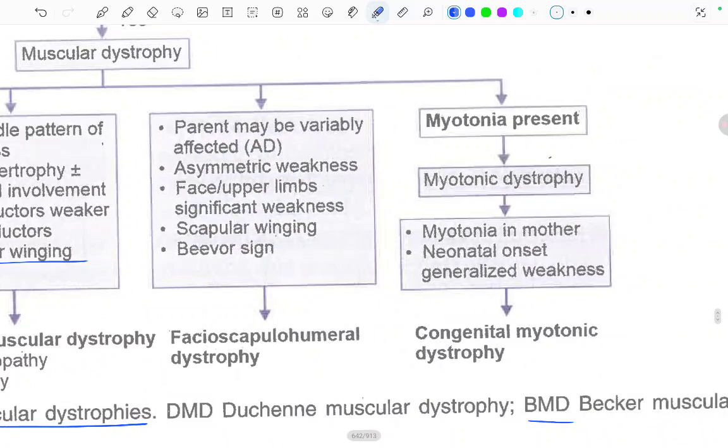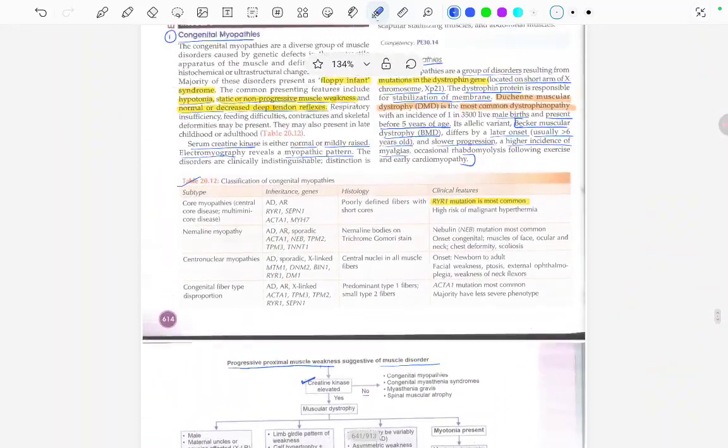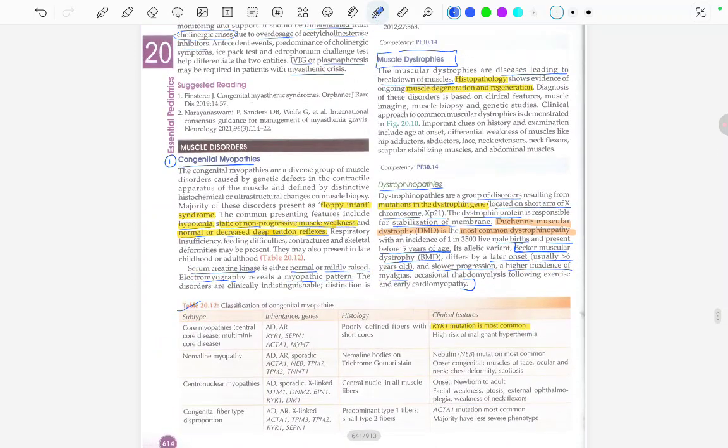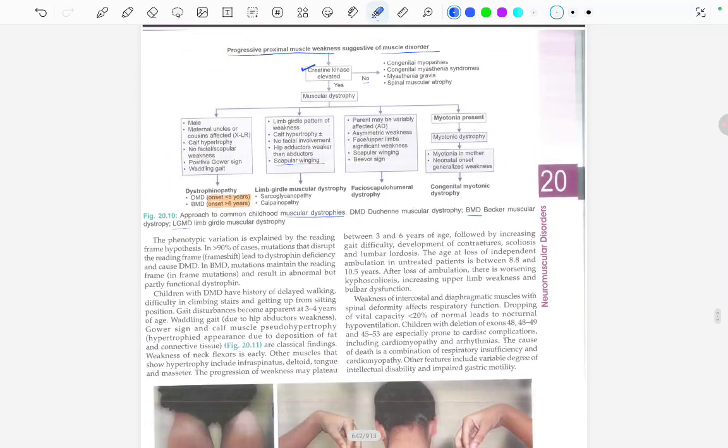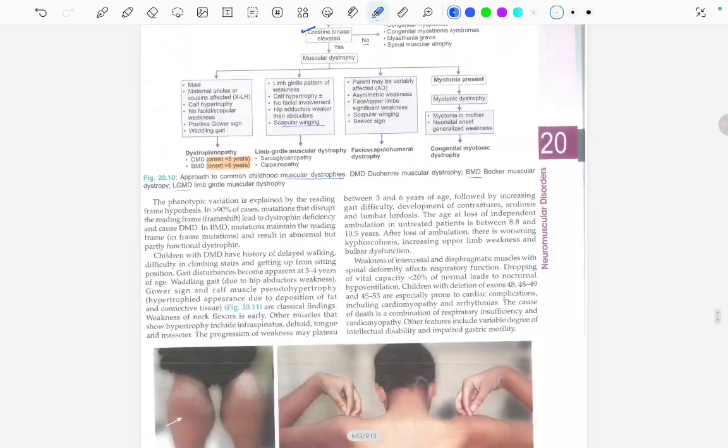Now coming to congenital myotonic dystrophy, in which myotonia is present. Myotonia was seen in the mother, and there is neonatal onset generalized weakness. Then we have to call this congenital myotonic dystrophy. Yeah, we covered all this. Now, this dystrophinopathy is being continued here. Let's read about that.